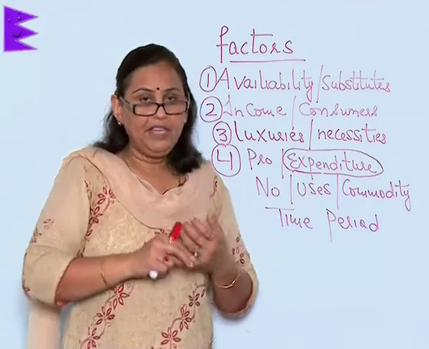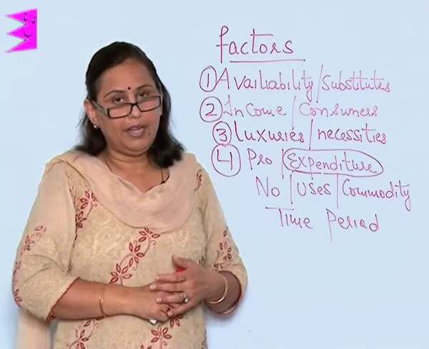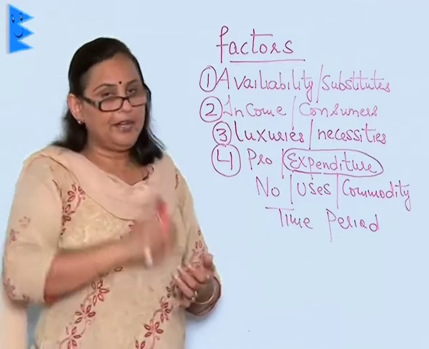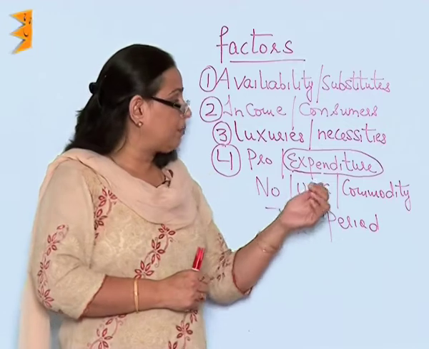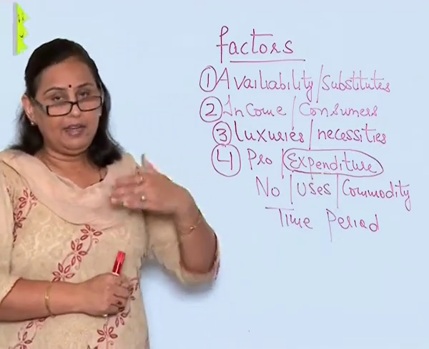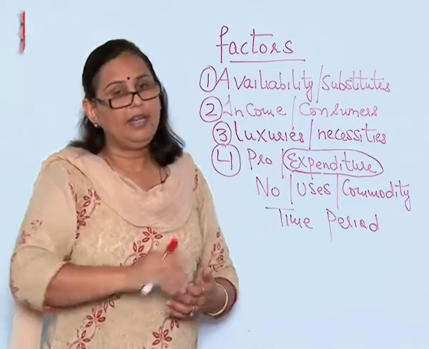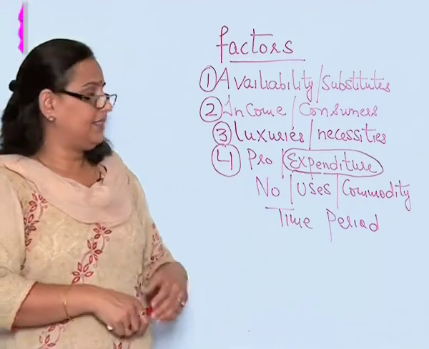So, when we spend less money on a commodity and its price increases, we still tend to buy it. But if the expenditure on a commodity is high and the price increases, there is going to be less demand. That is elasticity and less elasticity.